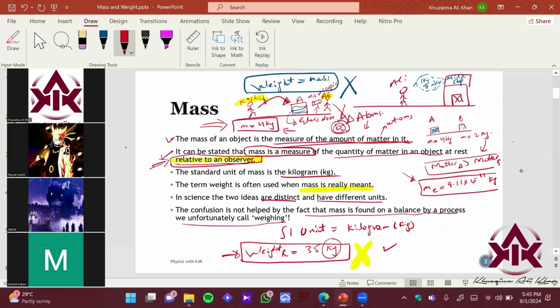right? So any questions on the idea of mass? Yes or no?